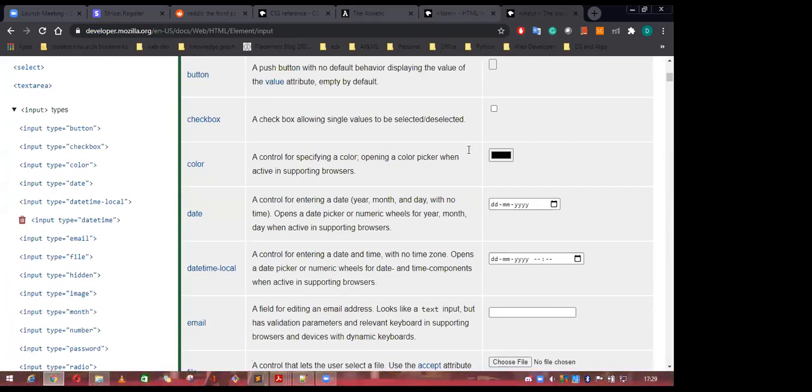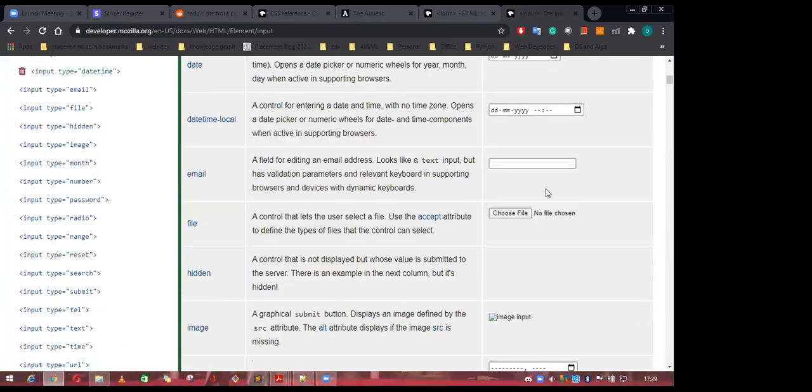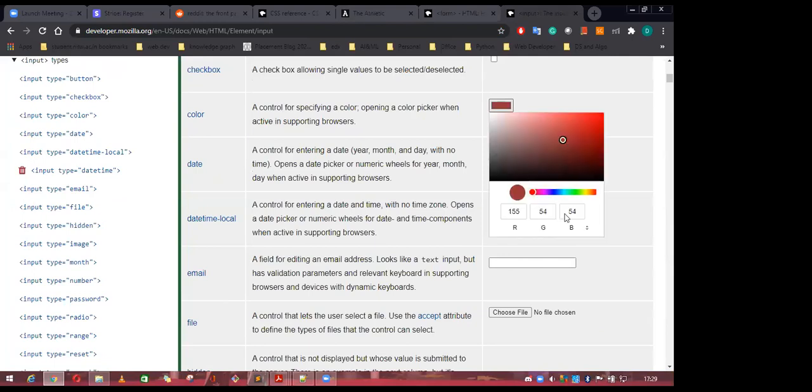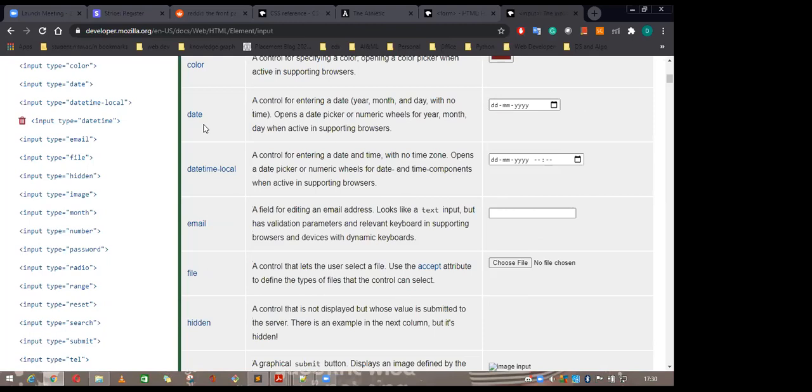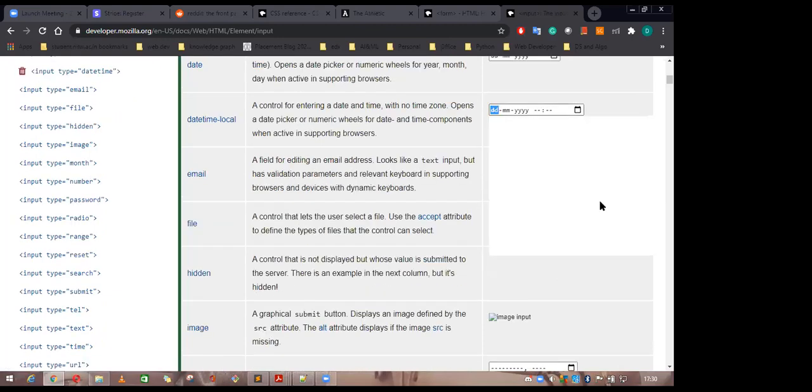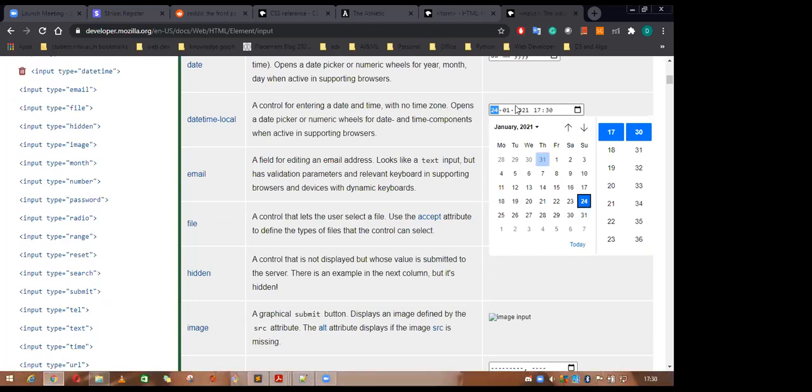If you wanted to add some color inside the form, you can add any color by using this RGB format, or by using the HSL format or hex format. There are 3 different types of format. When we take the CSS lecture, then I will cover this one. So if you wanted to add a date inside the form, you can use this date tag. If you wanted to use date time with some timing, you can use this one.